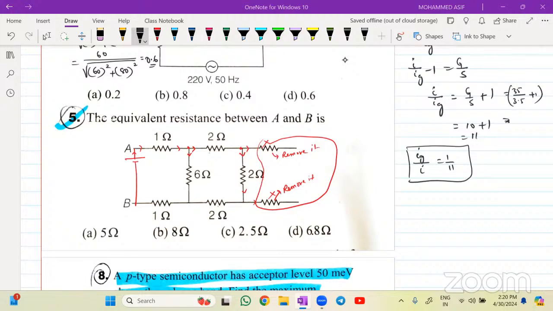Very good. So the 2 and 2 will be in series combination. That means this value will become how much for me? 6. So I'm removing that one and writing here that this value will be equal to 6. 6 and 6 are in parallel, so they are the same. 6 divided by 2, so this will be equal to 3. Now if I remove this one, I'll write one resistance here. This value will be 3. So 3, 4, 5. So R effective across your A and B will be equal to 5 ohms. Very good. Clear to everyone?